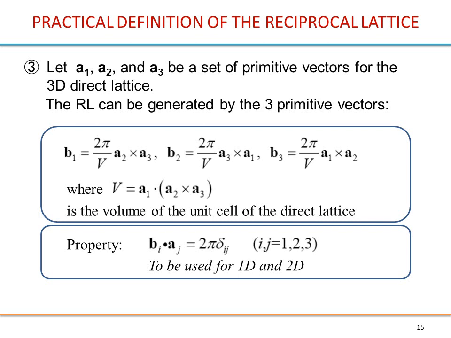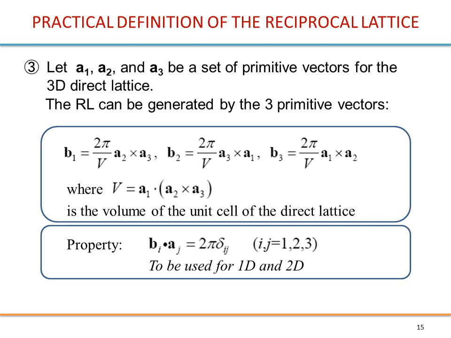So these are very easy to remember. You have 2 pi divided by the volume being given by this. And then you see that you have b1 equal a2 cross a3, and then it is just a permutation. So you always have 1, 2, 3, 1, 2, 3. Alright, so it's easy to remember. If you know one, you know all the others.